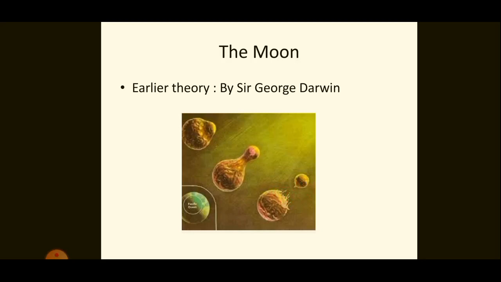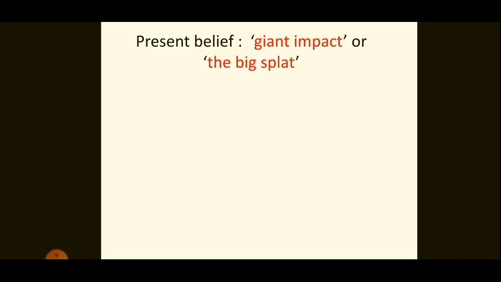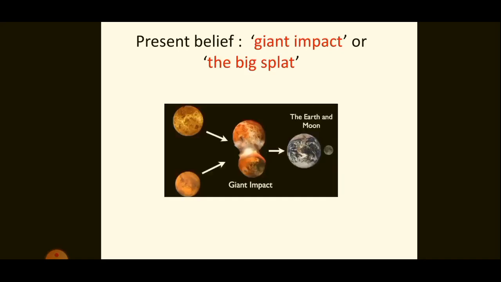It is also suggested that the material which got separated from the earth is from the place where we have Pacific Ocean now. But the present day scientists do not accept this. The present belief is on the theory giant impact or big splat. Now, it is believed that moon was formed as an outcome of giant impact or big splat.